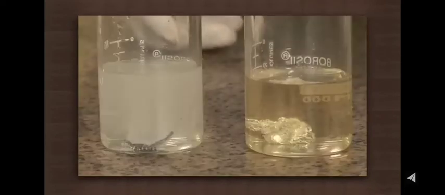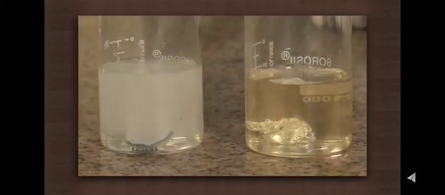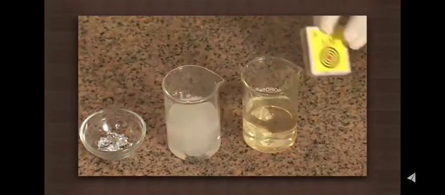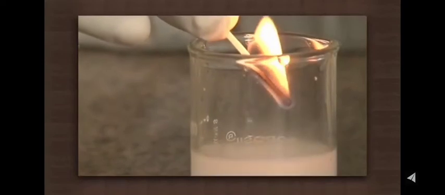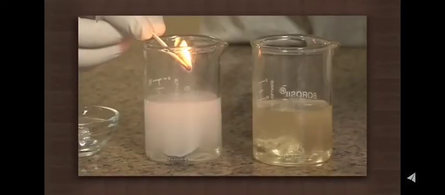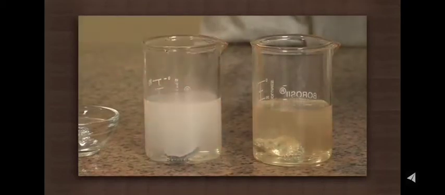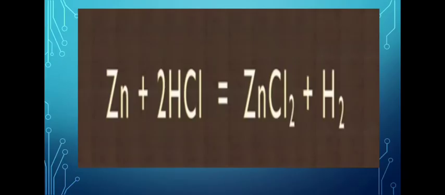Note the observation. You will see that the reaction is taking place in both the beakers and a gas is evolved. You will test this gas with the help of a matchstick. If you bring a burning matchstick close to the mouth of the container, you will hear a pop sound like this, showing that the gas evolved is hydrogen. Zinc chloride plus hydrogen gas.